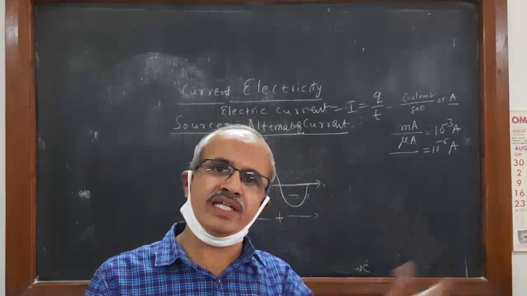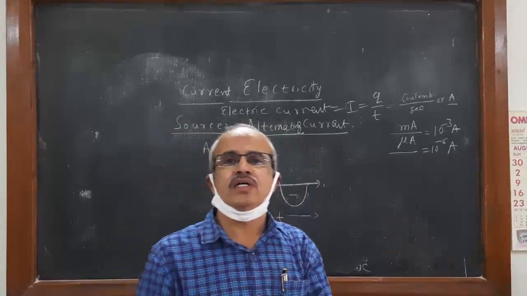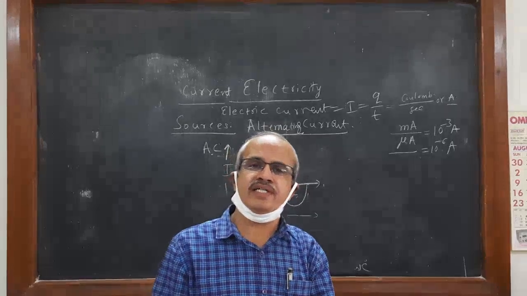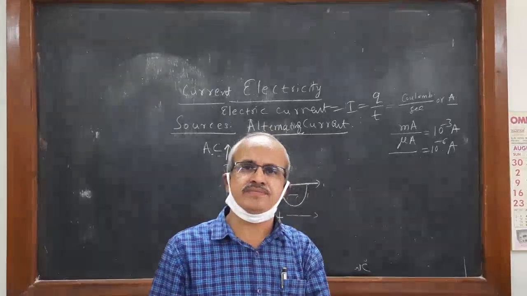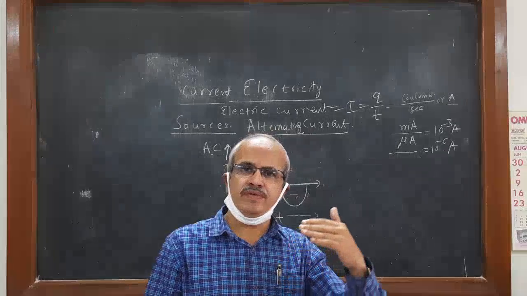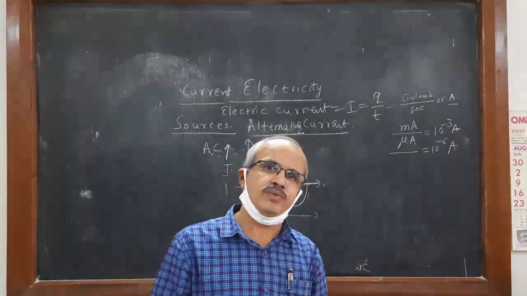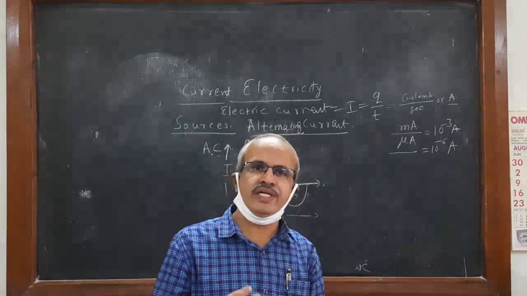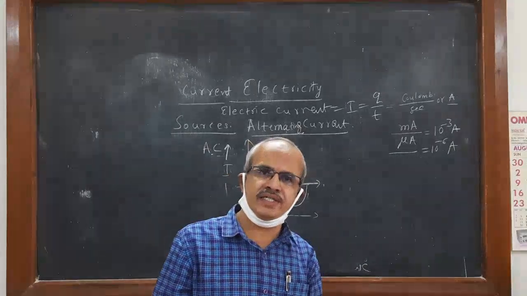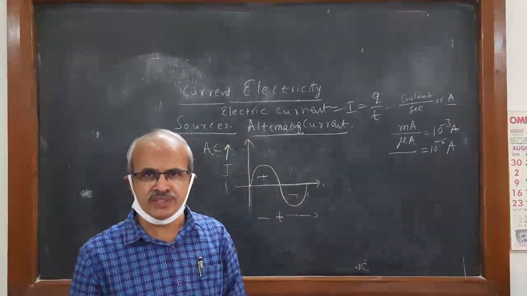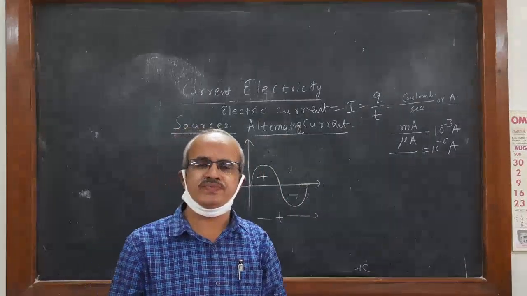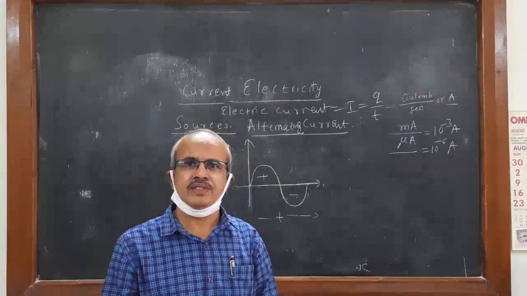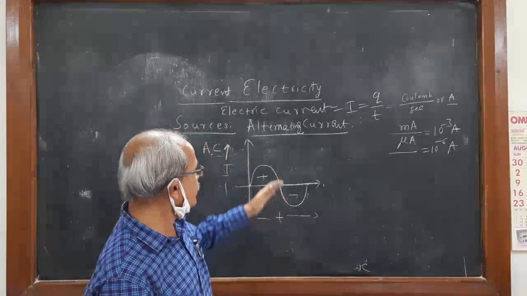Wherever dams are there, a small quantity of alternating current is also generated and supplied locally there only. Even we can generate alternating current locally using windmills. So you must know that.